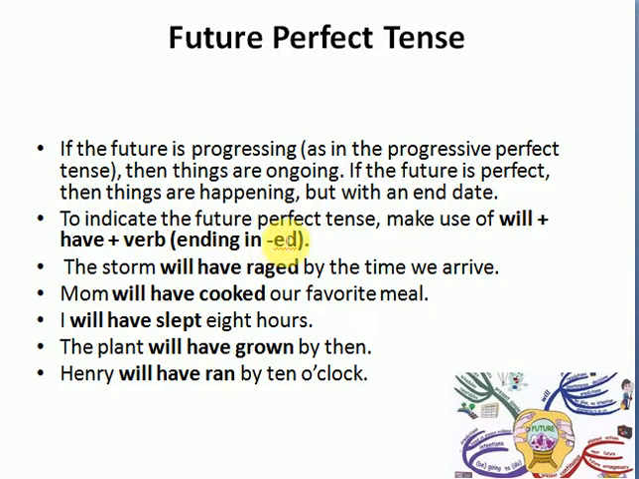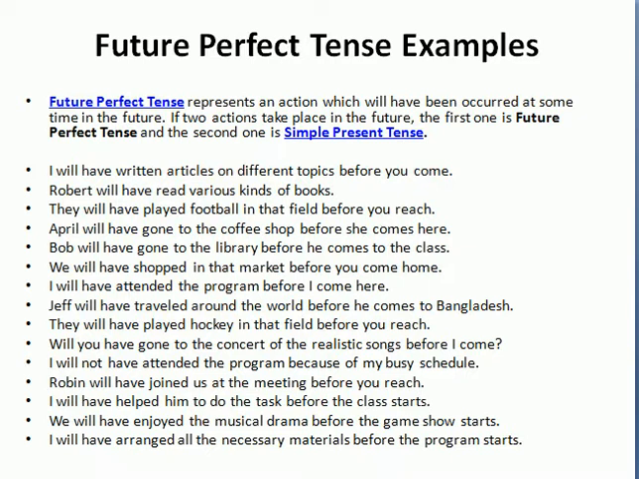To indicate the future perfect tense, this is the formula, these are the grammatical rules: will plus have plus the third form of the verb. The storm will have raged by the time we arrive. Mom will have cooked her favorite meal. Henry will have run by 10 o'clock, and the plants will have grown by then.